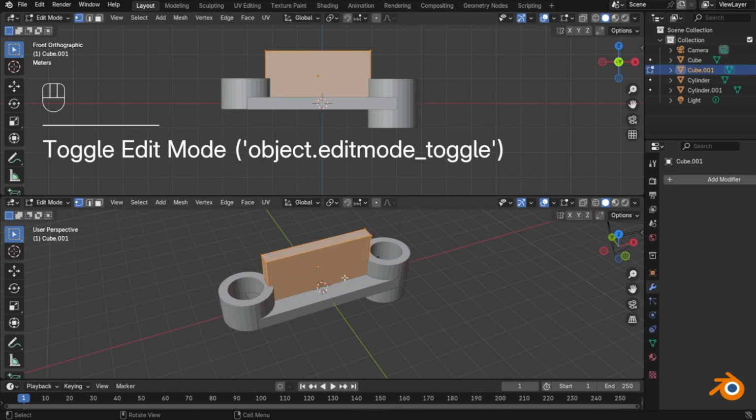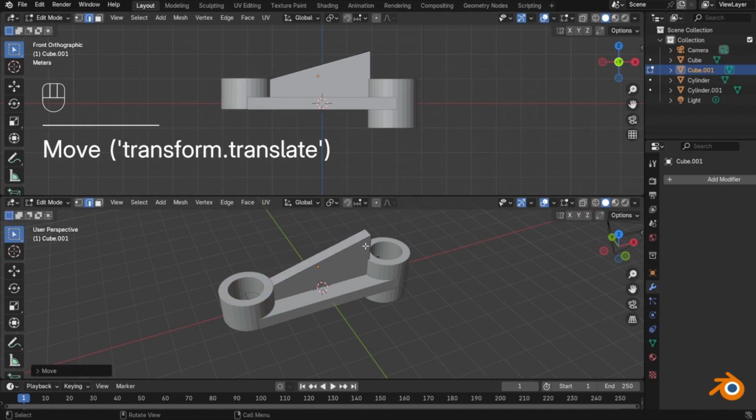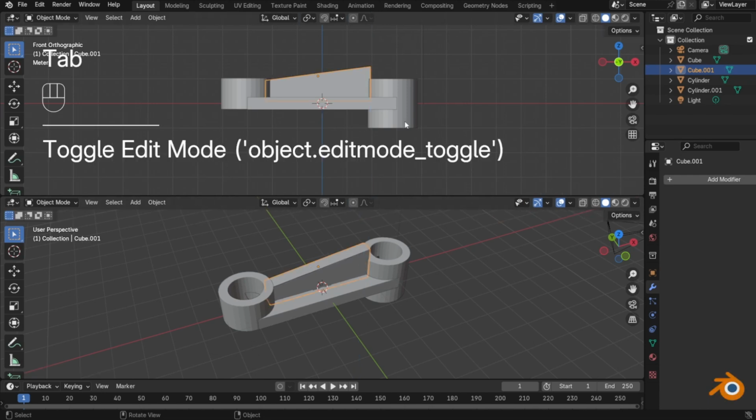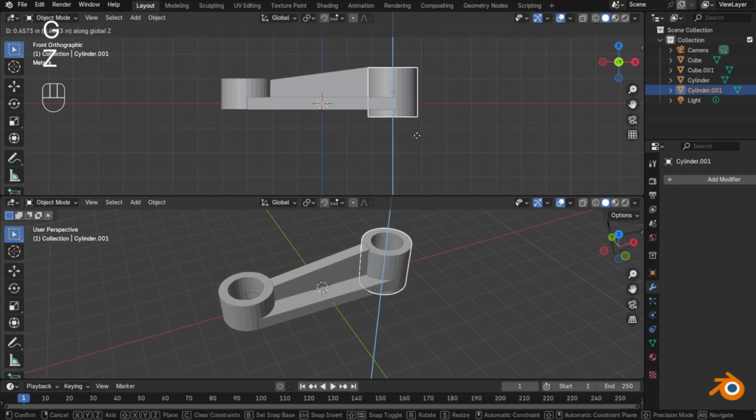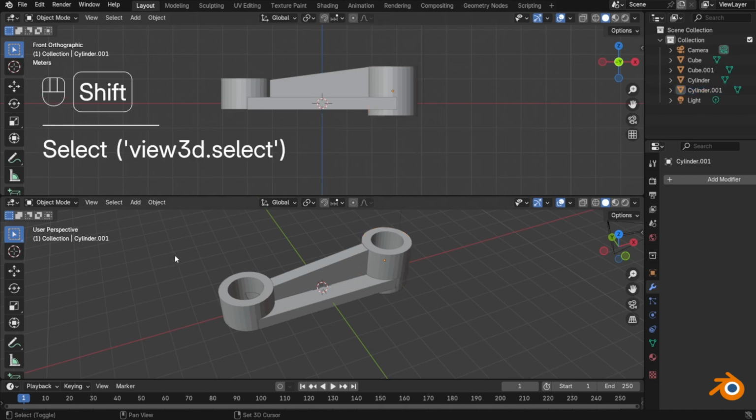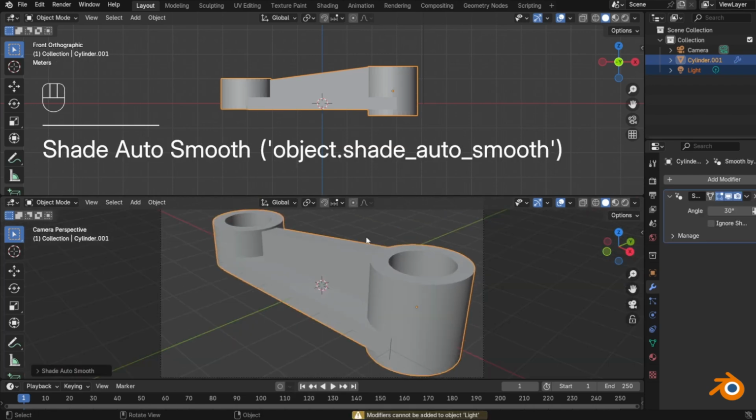Now select the 90 degrees rotated solid and go to Edit Mode. Press 2 on the keyboard to go to Edge Select Mode and click on this edge and press G plus Z to move it along the Z-axis. Press Ctrl plus J to join the solids and right-click and shade smooth the whole solid.